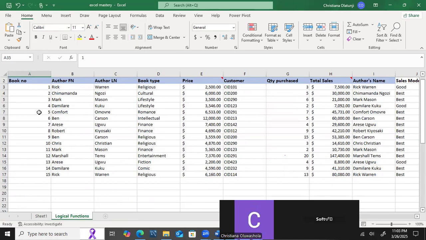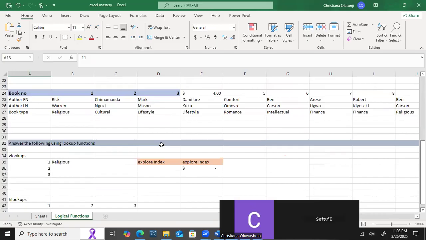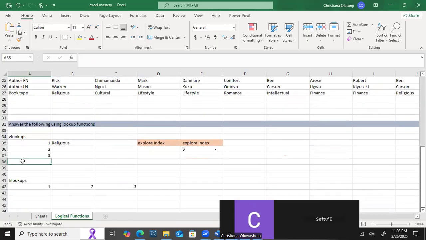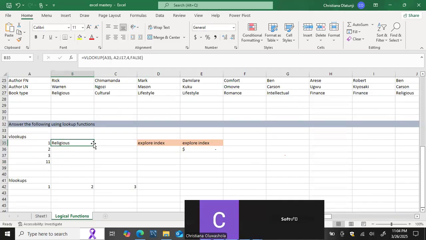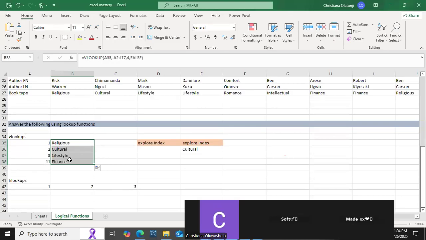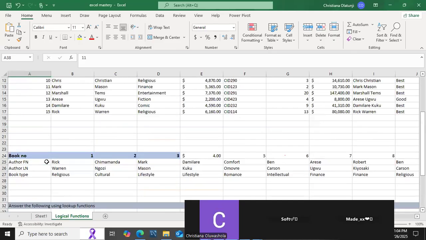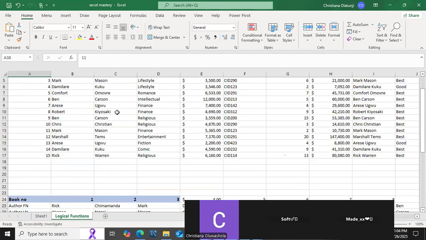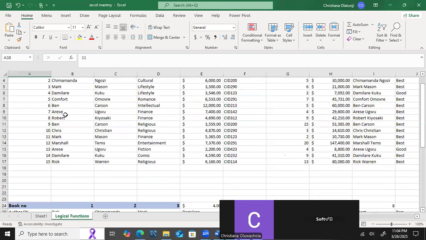In the same way, if I do it for number 5, it gives me romance. If I do it for number 11, it will give me finance. Let's try. Let's say I'm looking for 11 here. Then I come here. Remember I said 11 will be finance. Yes, so I can autofill. So it gave me finance in the sense that I am looking for this value in this bookshop sales table, but I want it to give me the book type.